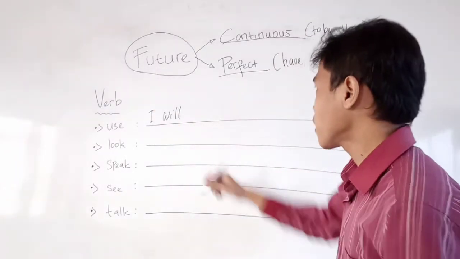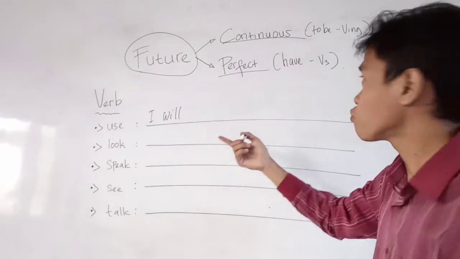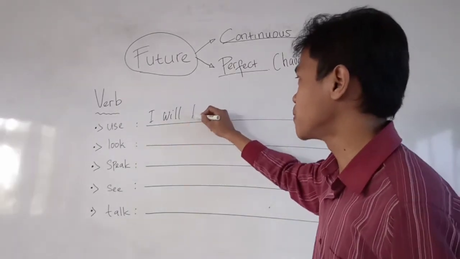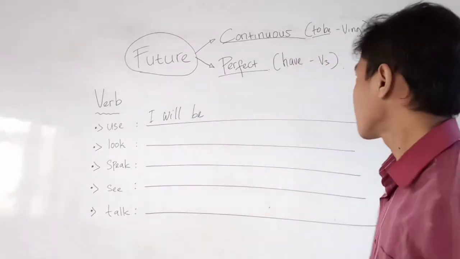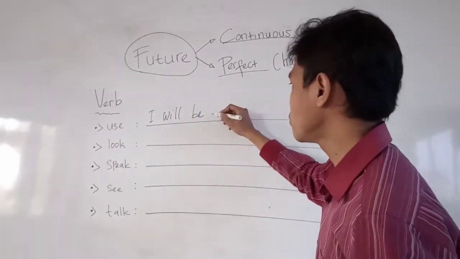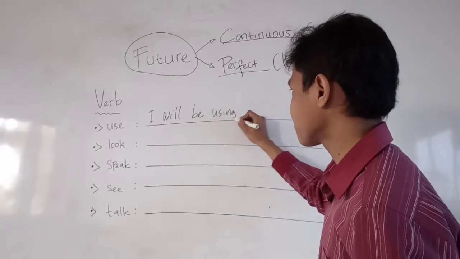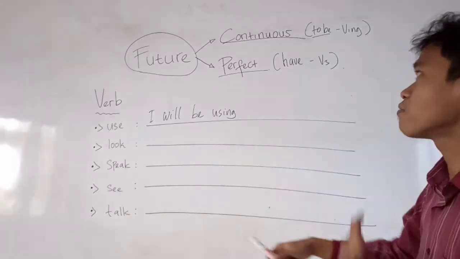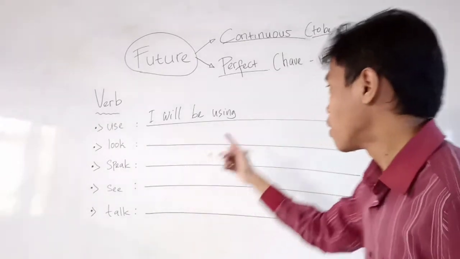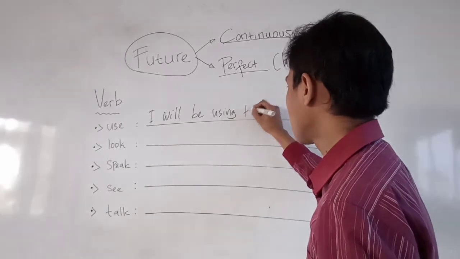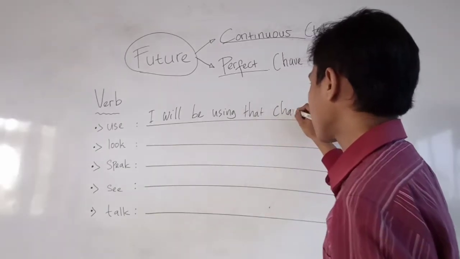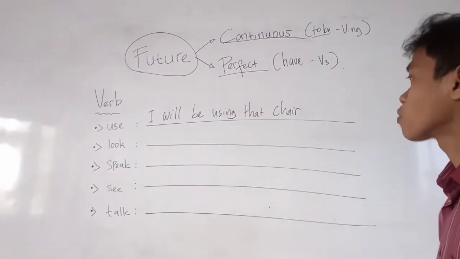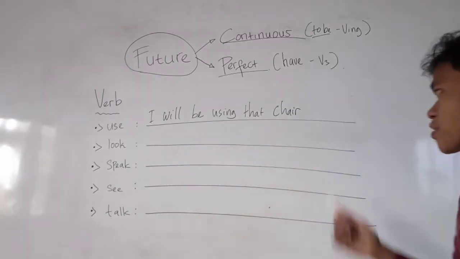And then remember, we will find the continuous, so we will find be, or to be. I will be. And then I will be using. So I will be using is a future continuous. I will be using that chair, for example. Here is the form of the future continuous: I will be using that chair.